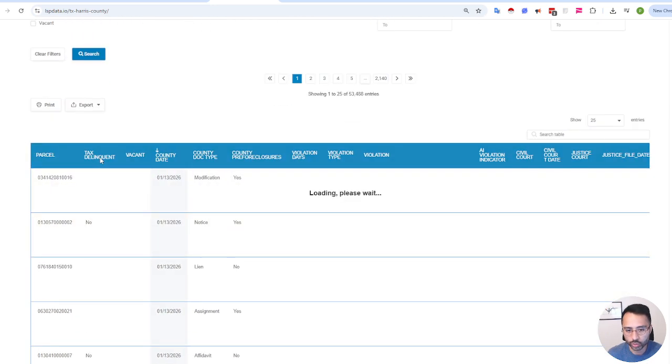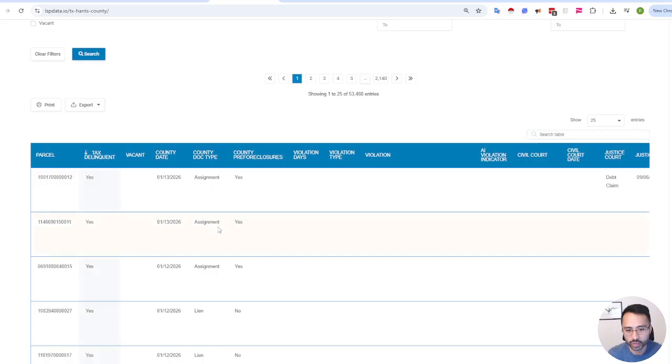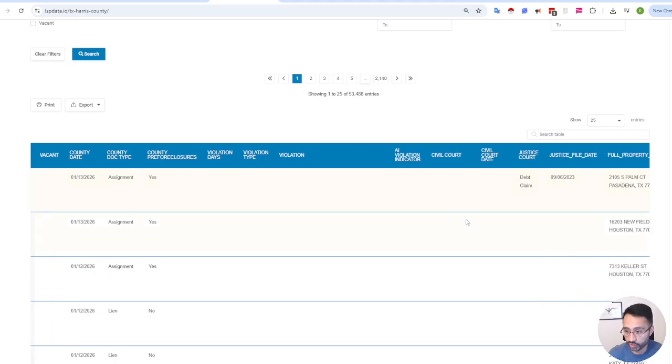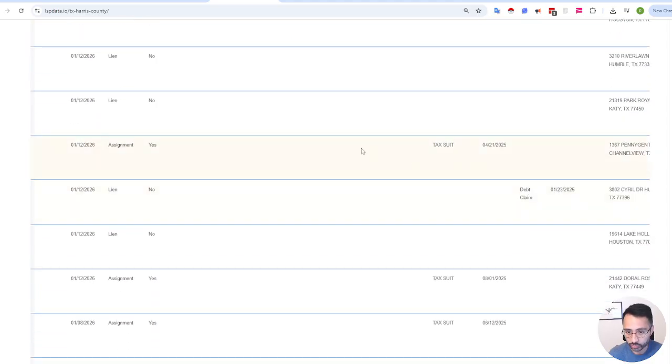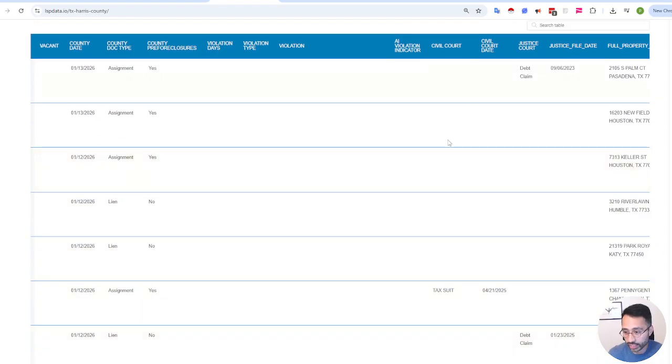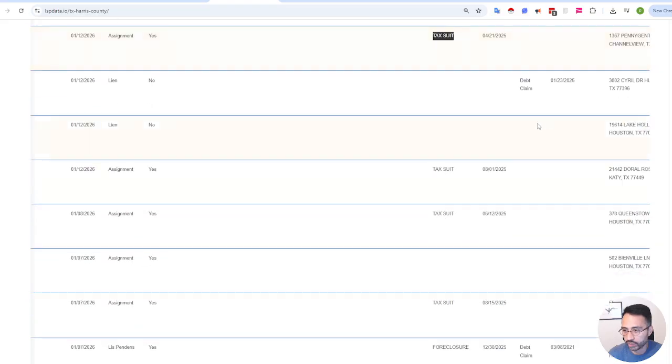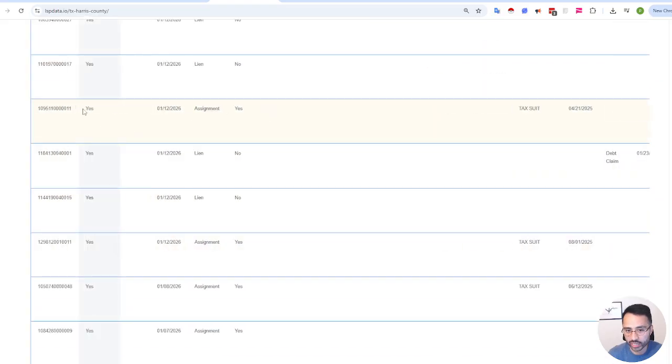Let's say we sort this by tax delinquency. So here, there's already a motivation factor plus tax delinquency. So that's an additional motivating factor, and there's been debt in the past. As we scroll down, there are tax suits, which makes sense because this is tax delinquent as well.